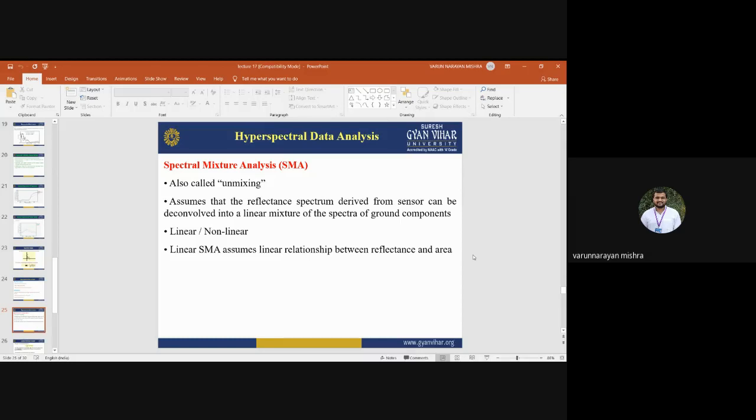Okay, but I am not going into detail on this spectral mixture analysis. This is another topic, and it is a very broad topic, so it will not be possible to cover it in one or two lectures. So I'm not going into detail.